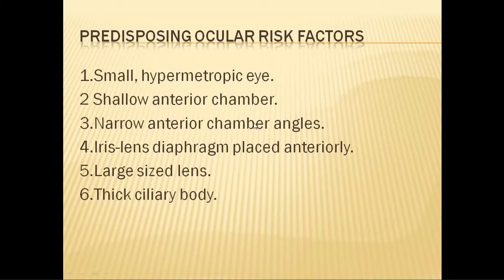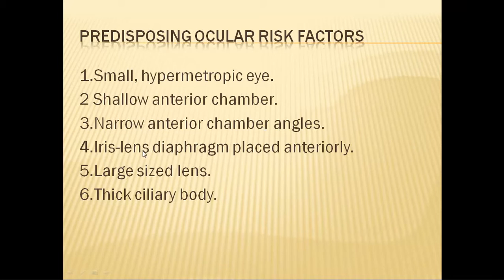What happens in hypermetropic eyes is that the eyeball length as such is small, but the lens is a structure which develops independently. So the size of the lens will be normal. A normal size lens and a short eyeball cause a lot of crowding. So the anterior chamber depth decreases, that is, there is a shallow anterior chamber. Also, because the lens iris diaphragm is pushed forward, the anterior chamber angles are also narrow.